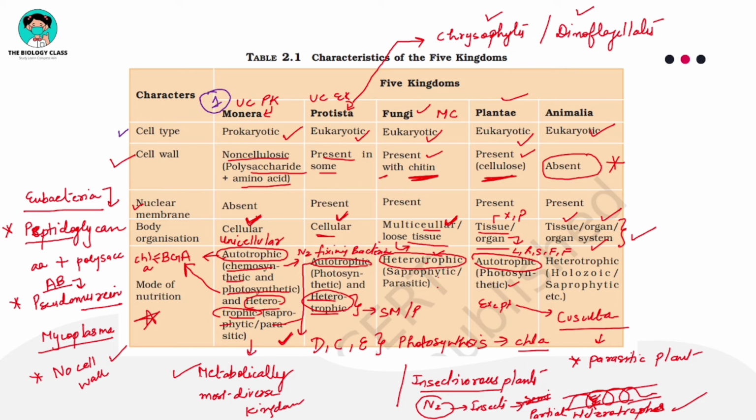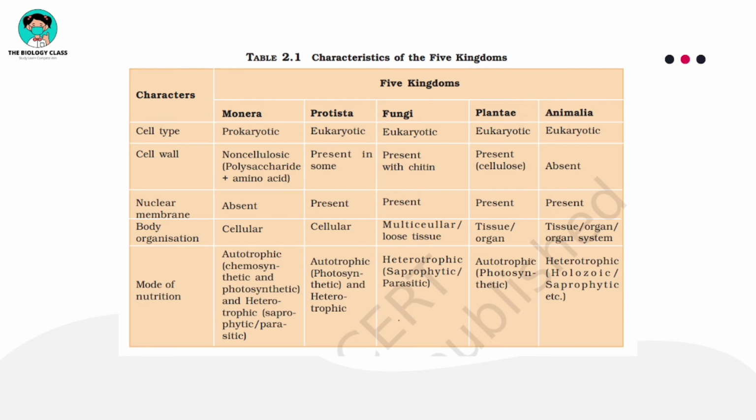Cuscuta, a parasitic plant, is not autotrophic; it is heterotrophic, showing parasitic mode of nutrition. And insectivorous plants are partially heterotrophic. They prepare their glucose by photosynthesis, but they need nitrogen, so they get the nitrogen from insects, right?